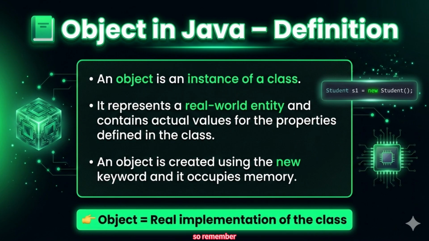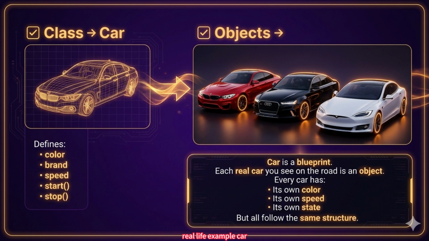So remember, class is the design. Object is the real thing created from that design. Real-life example: car. Let's understand this with a simple example. Suppose we create a class called Car. Inside the Car class, we define color, brand, speed, start, stop. This is just a structure.